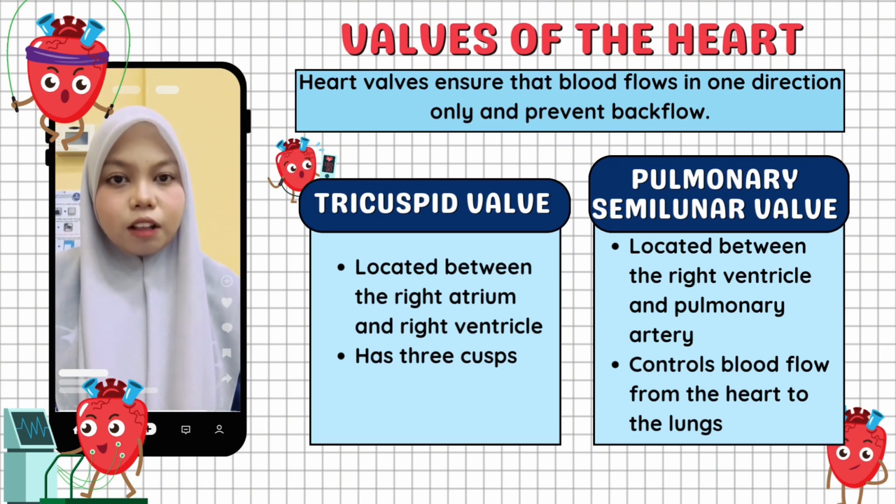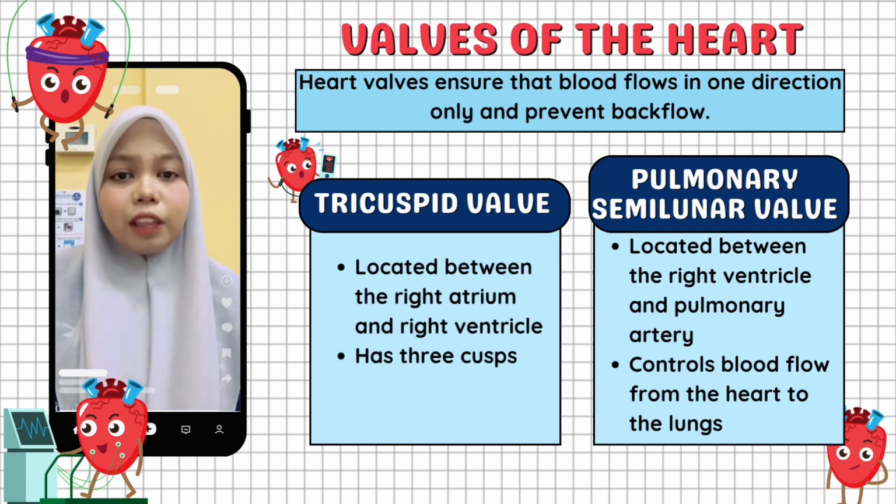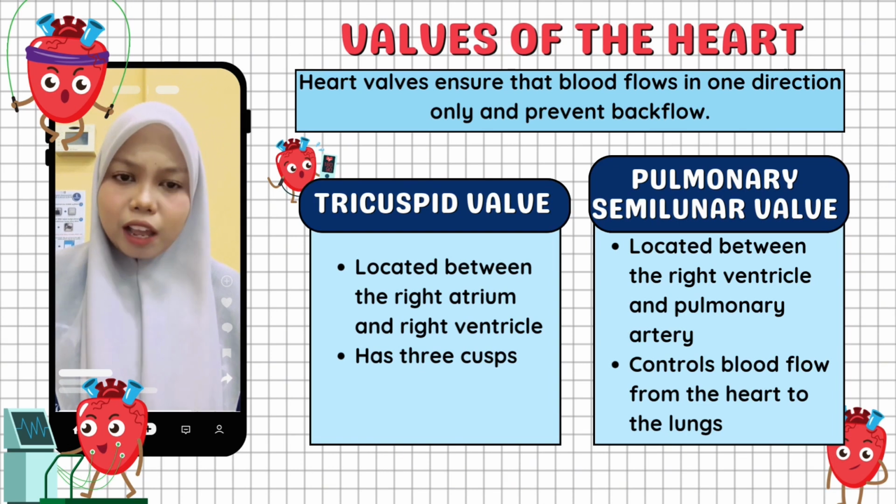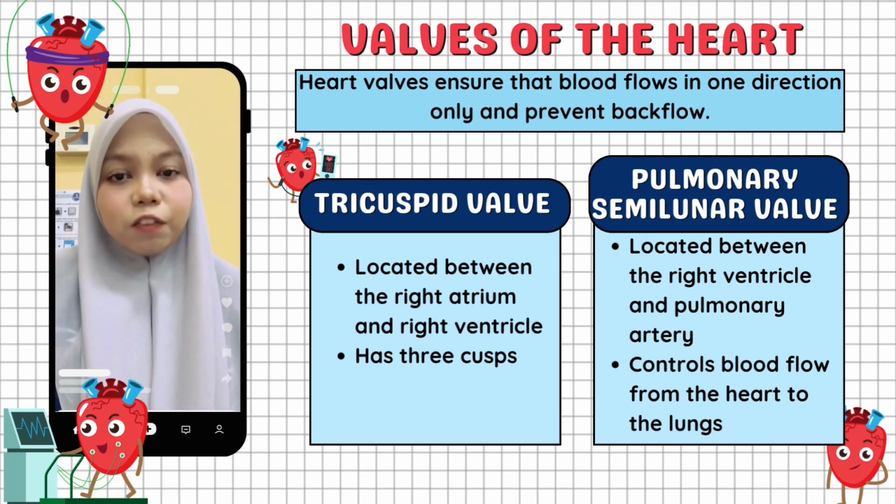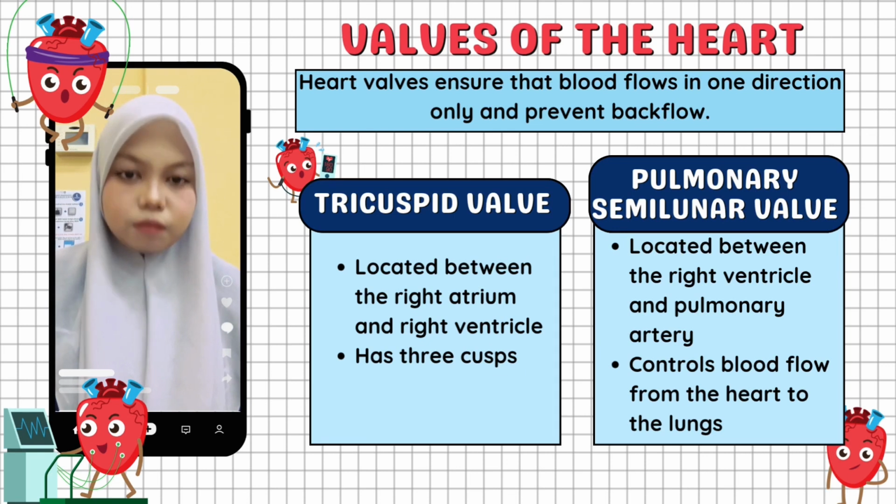Heart valves are very important because they make sure that blood flows in one direction only and prevent it from flowing backward. The first valve is the tricuspid valve, which is located between the right atrium and the right ventricle. It has 3 cusps. The second valve is the pulmonary semilunar valve, which is located between the right ventricle and the pulmonary artery. Its function is to control blood flow from the heart to the lungs.